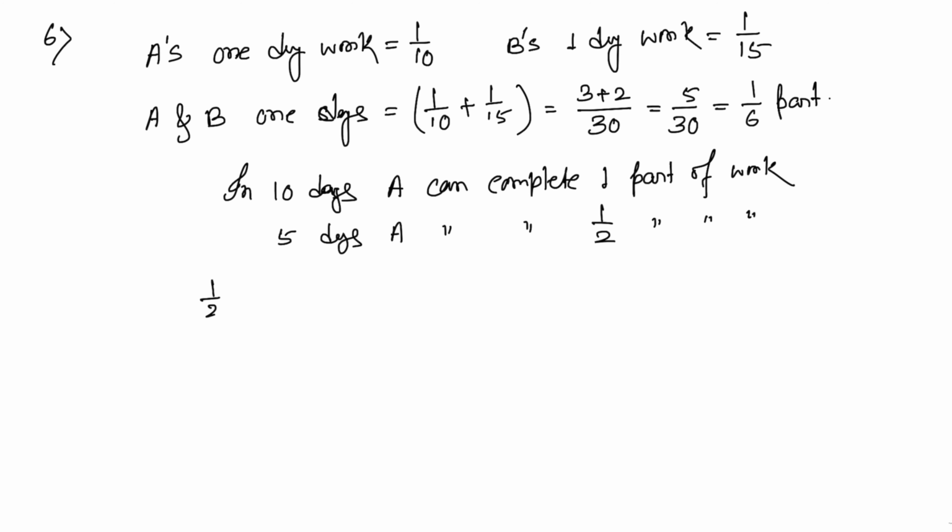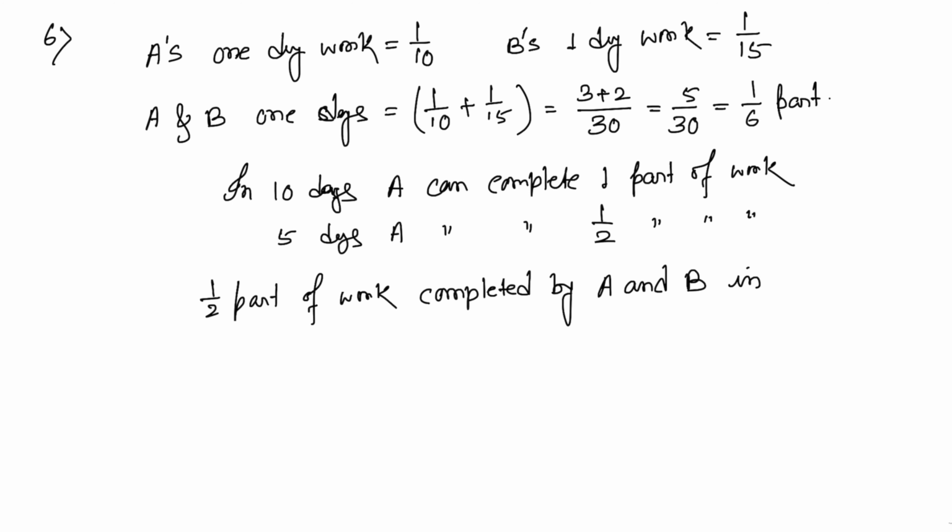So half part of work is completed by A and B together in, as half part is 1 by 2, 1 by 2 into 6, because A plus B's 1 day's work is 1 by 6 part. So it will be half into 6, and that equals 3 days. So your answer will be 3 days.